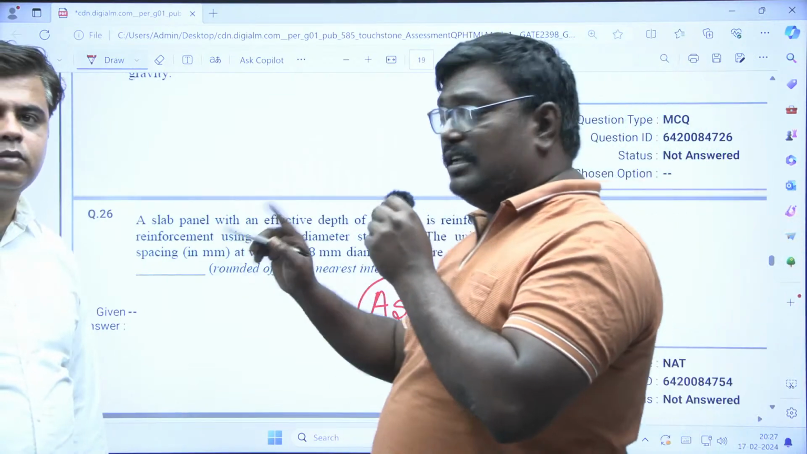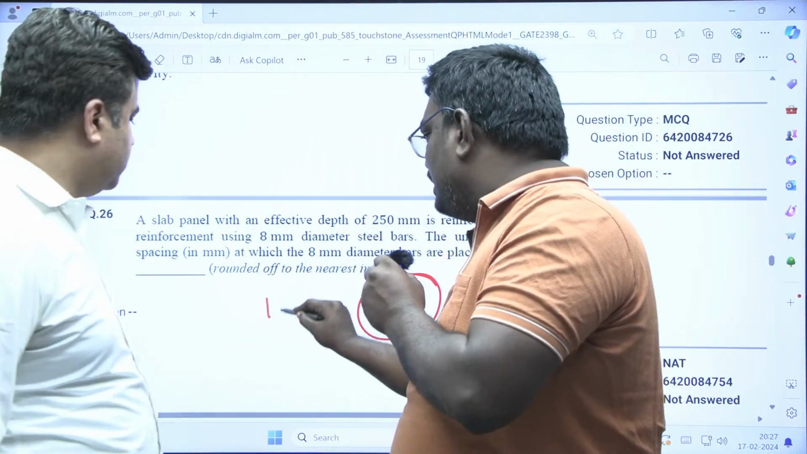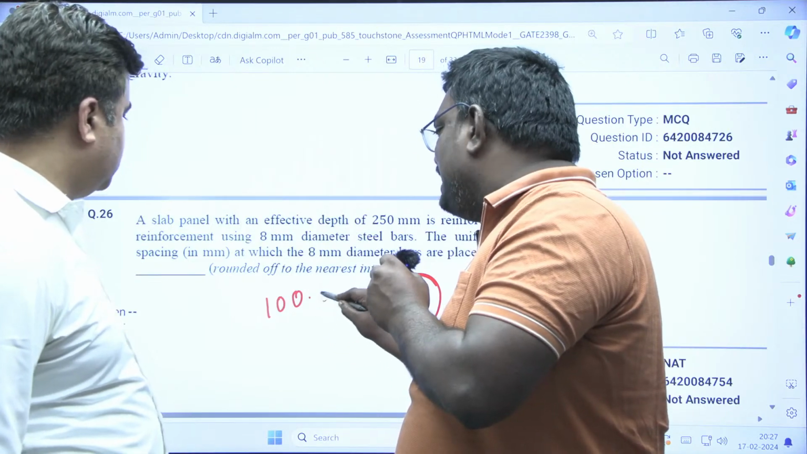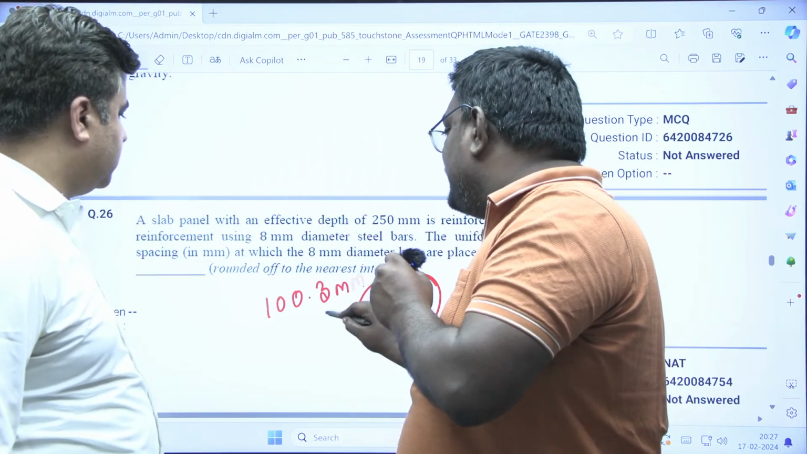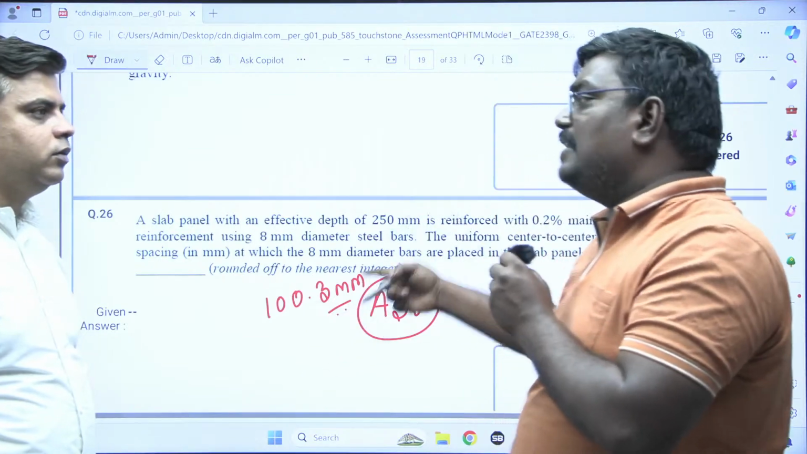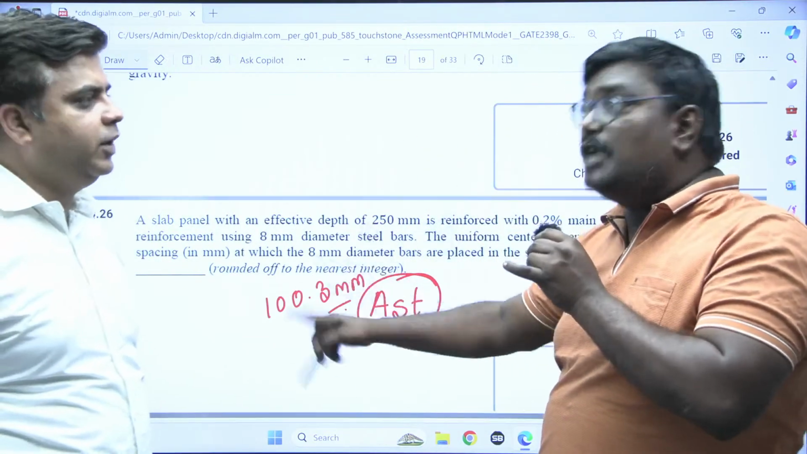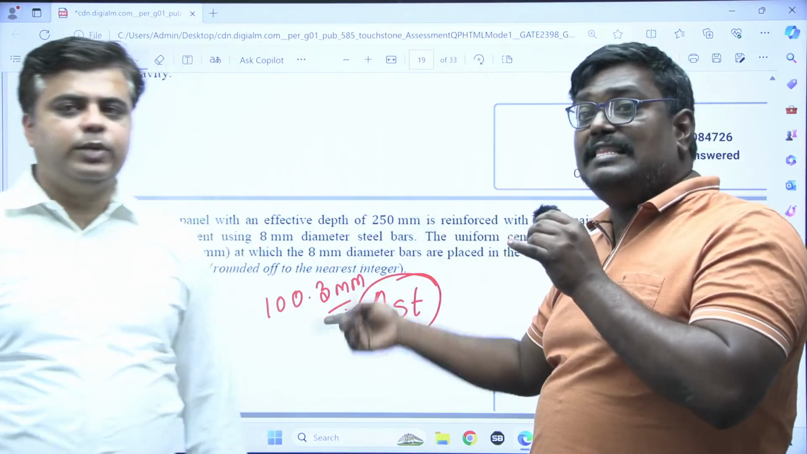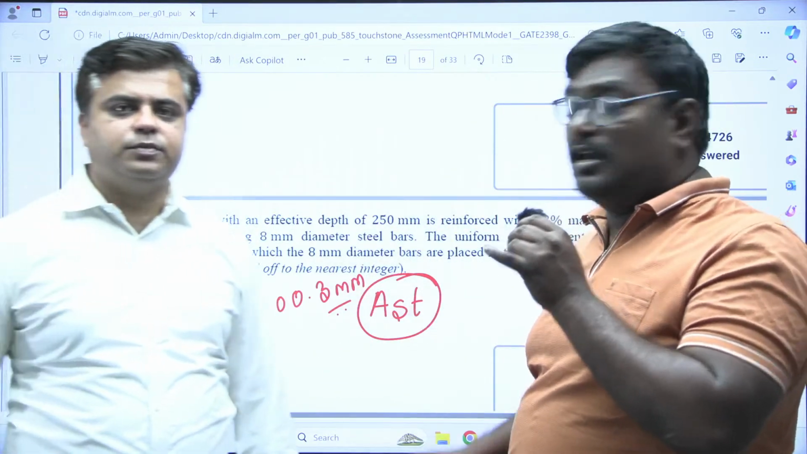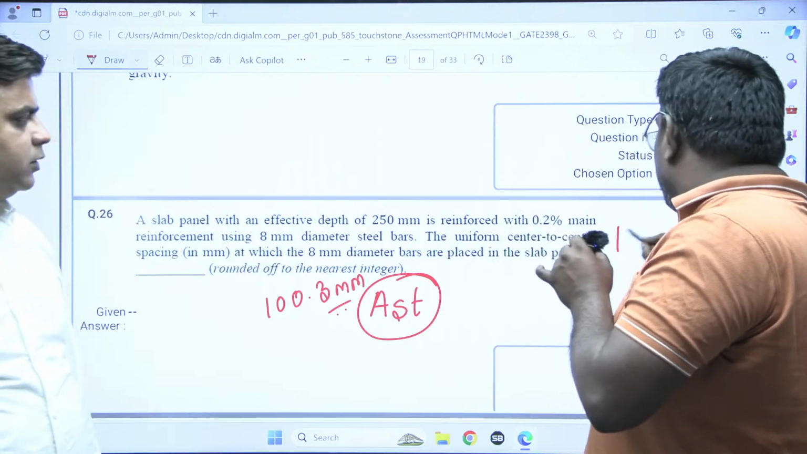The answer you will get is 100 point something mm. So for spacing, people will think 100.3. If they write 101, it will be 100% wrong. It cannot be more than that value. Anything less than this is what is important. So the answer here will be 100 mm only.